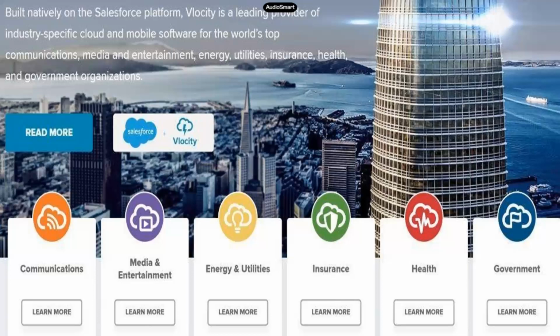Whenever we speak about Velocity, we keep hearing this term called industry specific domains, or industry specific clouds. This is what it means. Velocity is going to provide data models, and whatever is necessary to set up the org initially is already provided by Velocity. A lot of features, a lot of coding has been done by them, and all you have to do is just install the package.